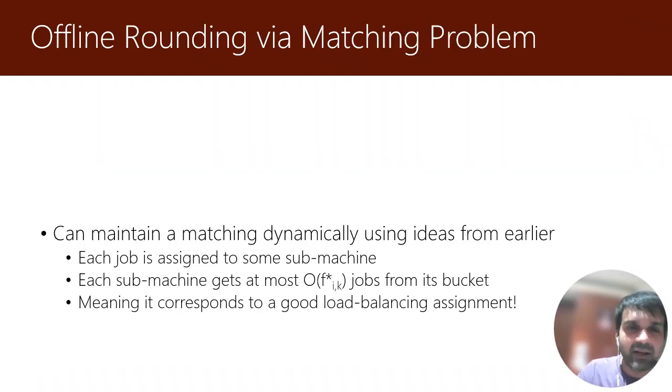But here is the interesting part. We can now use the same algorithmic technique that we presented earlier, which is just shortest augmenting path to a free vertex using the free and saturated notions and so on, and we can maintain an online algorithm with the following guarantees. Every job is assigned to a sub-machine. Every sub-machine gets at most order 1 times f star ik jobs assigned to it, which means this is a very good assignment. If fractionally the sub-machine was receiving f star ik jobs, and in the integral assignment it receives order 1 times f star ik, then the total integral makespan is also no more than order 1 times the LP makespan, which was order T star to begin with.